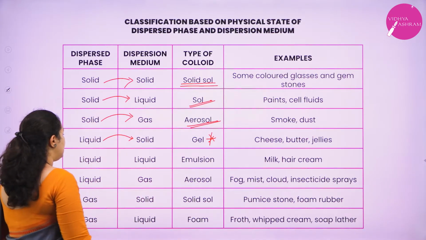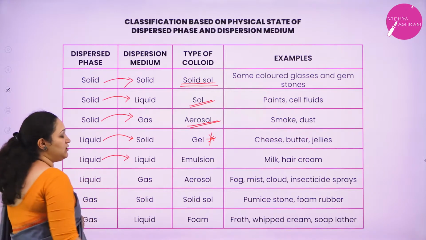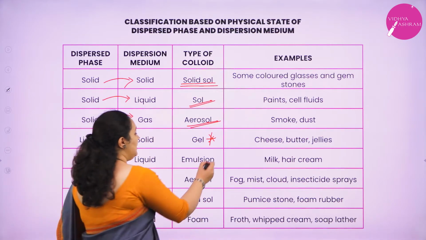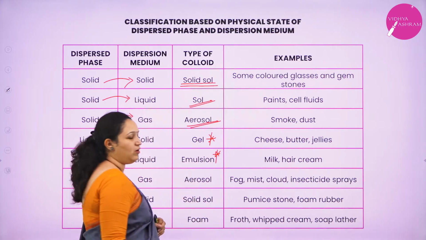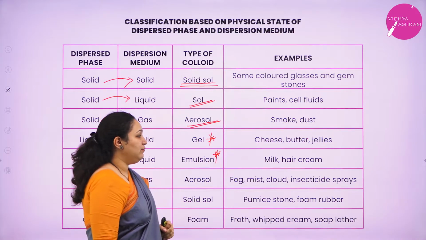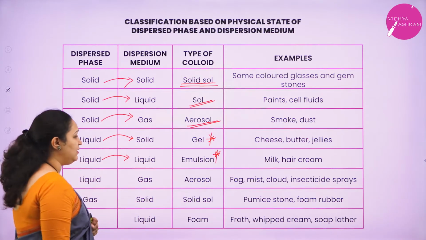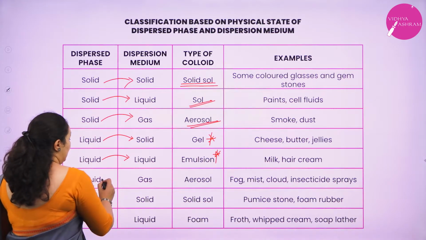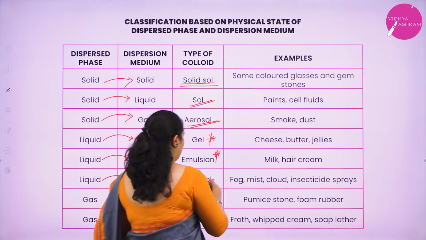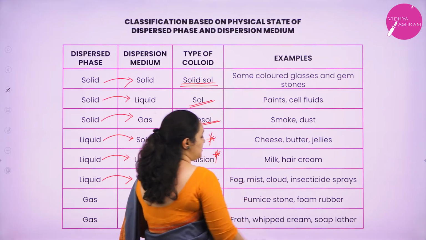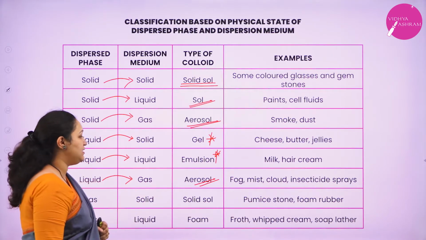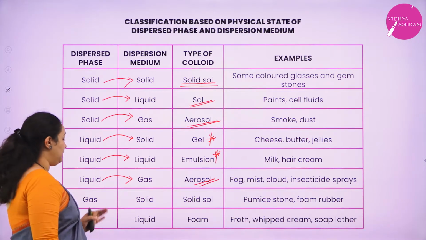The next one, in which both the dispersion medium and dispersed phase are liquids, then we call them emulsion. This also is an important question which has been asked previously. Example, milk, hair cream, serum, etc. When liquid is dispersed in a gas, it is again called aerosol. Fog, mist, cloud, insecticide spray, etc. are the examples for an aerosol.